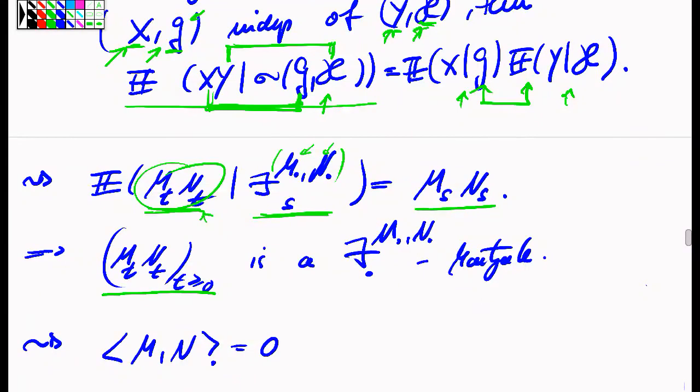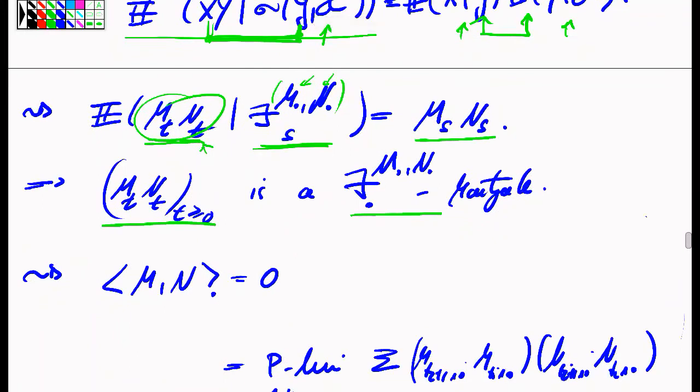So in conclusion, as a first intermediate finding, I convinced myself that if I have two independent martingales, then the product of the two independent martingales, as a new real-valued process, is a martingale with respect to the filtration which is generated jointly by these two processes.